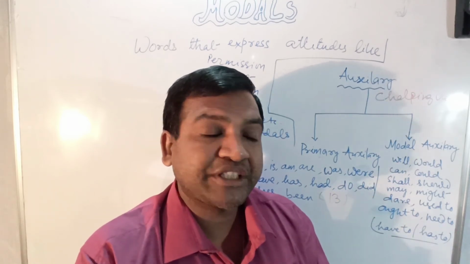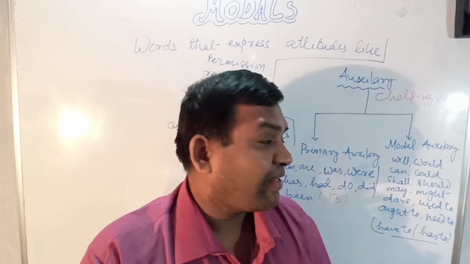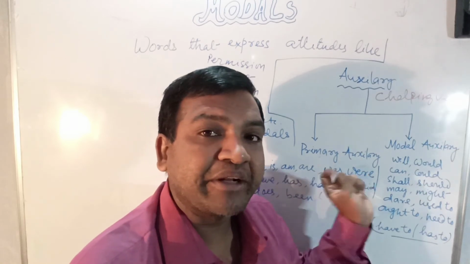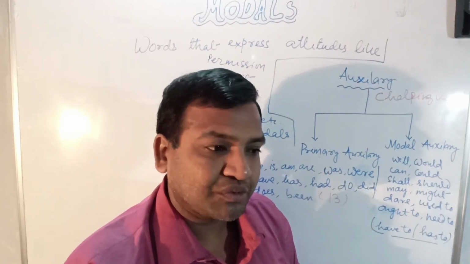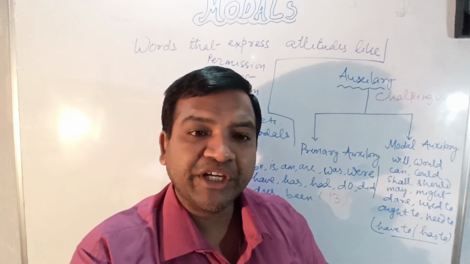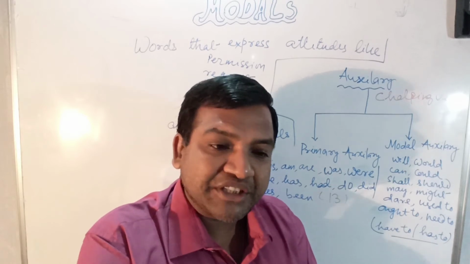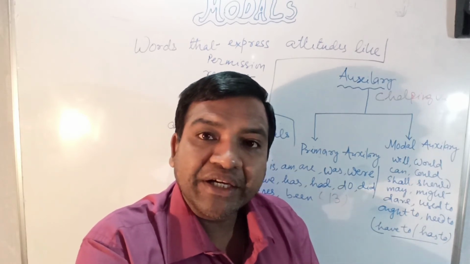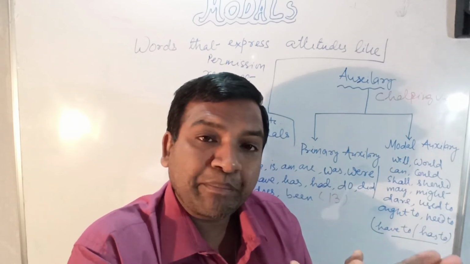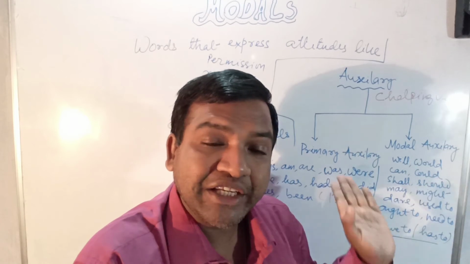That means in the absence of the main verb, primary auxiliary does the work of a main verb. Suppose when the head of the institution does not remain there, the second man takes the place. The same happens with primary auxiliary and modal auxiliary.